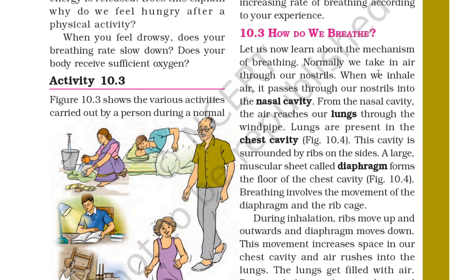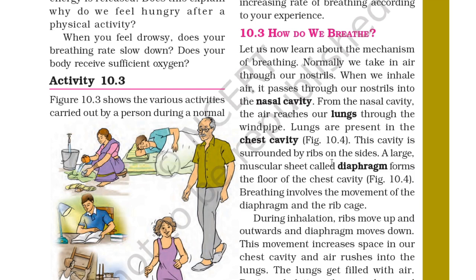Normally we take in air through our nostrils. When we inhale, the air passes through our nostrils into the nasal cavity. From the nasal cavity, the air reaches our lungs through the windpipe, and the lungs are present in the chest cavity. In figure 10.4, it is shown that this cavity is surrounded by ribs on the side.